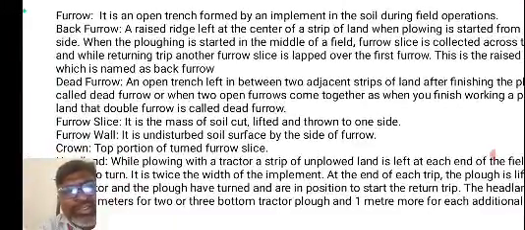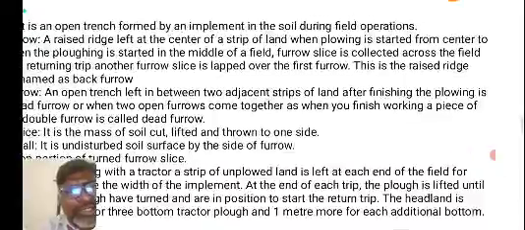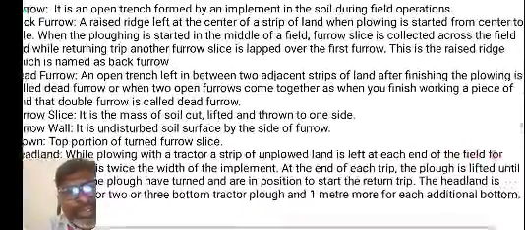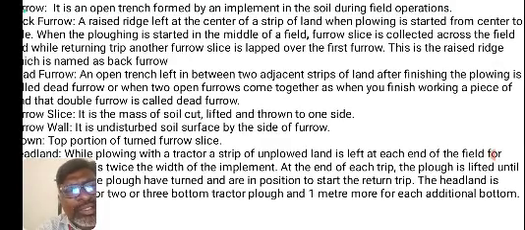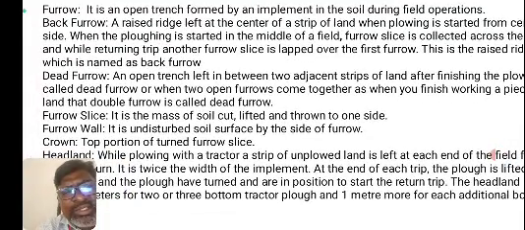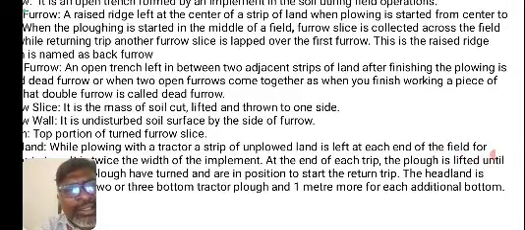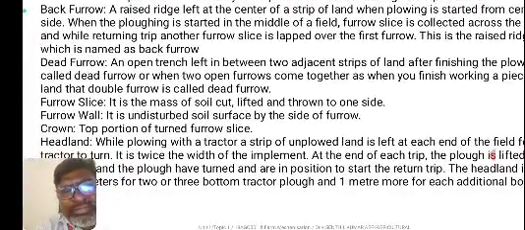When the plowing is started in the middle of the field, the furrow slice is collected across the field, and while returning, another furrow slice is lapped over the first furrow itself. This is a raised ridge which is known as the back furrow. And to say about the dead furrow, an open trench left in between two adjacent strips of land after finishing the plowing is called dead furrow.